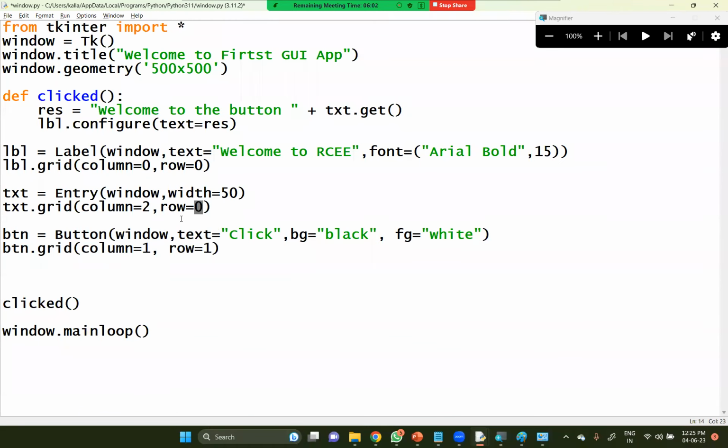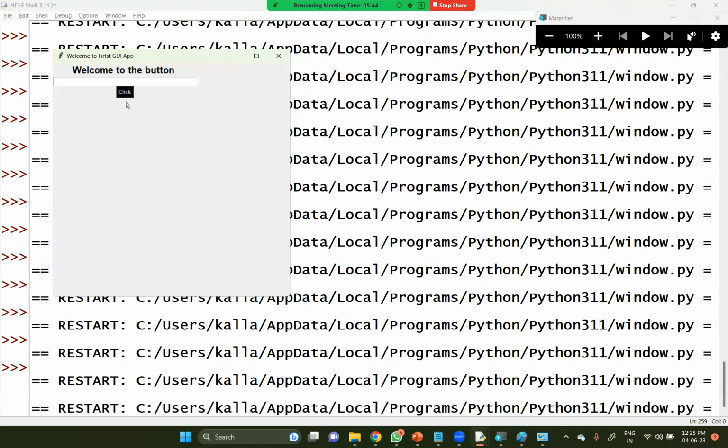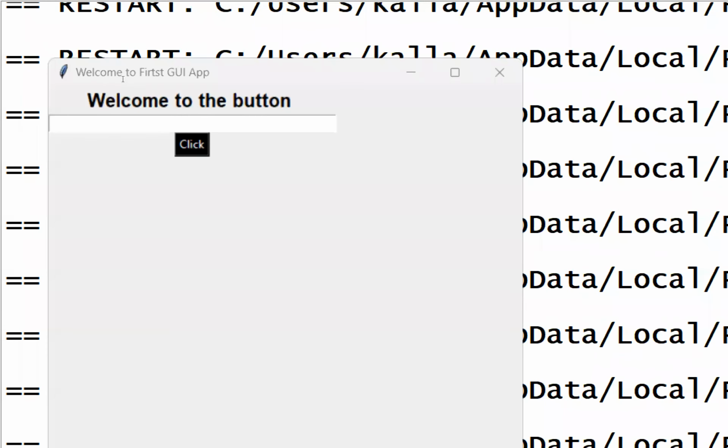Column 0 only, but row will be 1, so column 0 only here also. Let me execute this for a while. I hope that everything will be displayed in different rows. You can observe this here. Welcome to button.